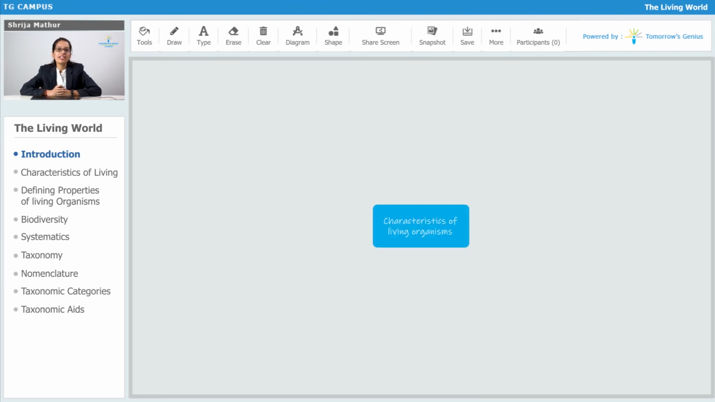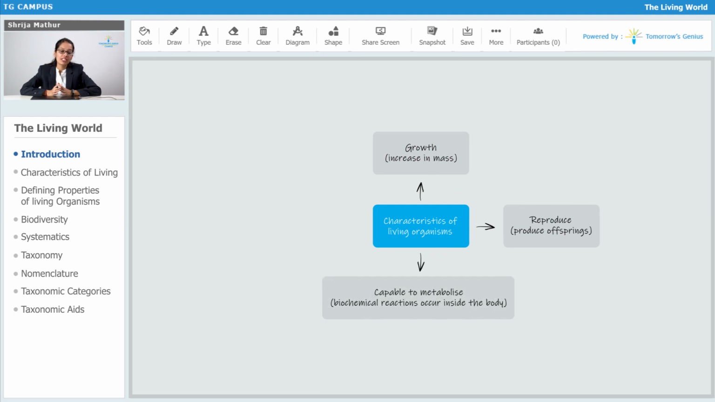To summarize, just have a look. We can say that all living organisms grow, all living organisms reproduce, they have the capability to metabolize, which means the biochemical reactions going on in our body, and they have a property to respond to environmental external stimuli. So all these are the properties of living organisms.